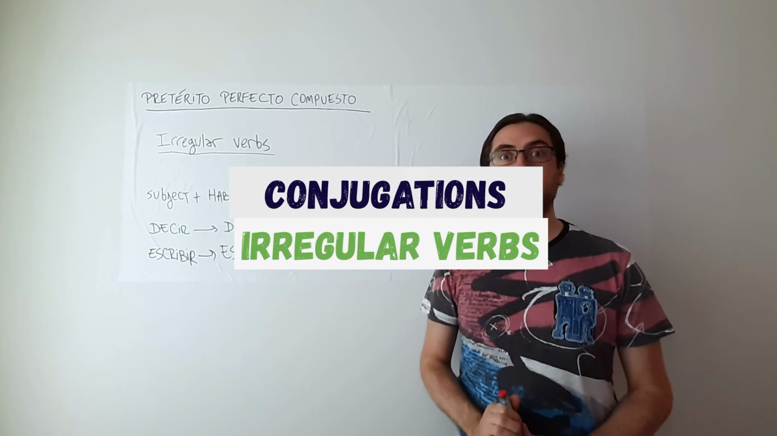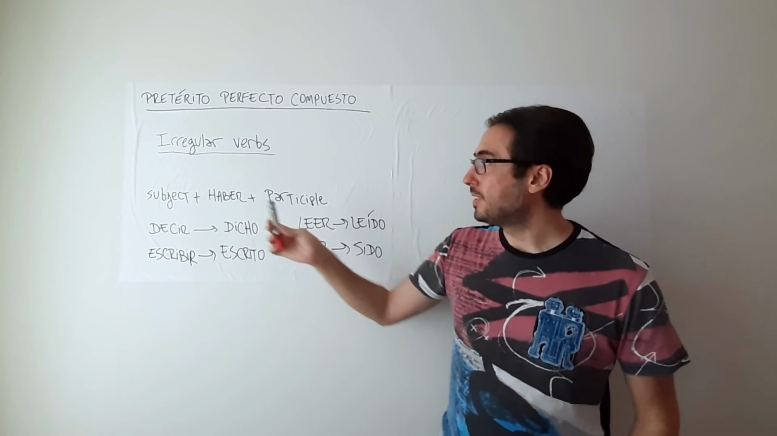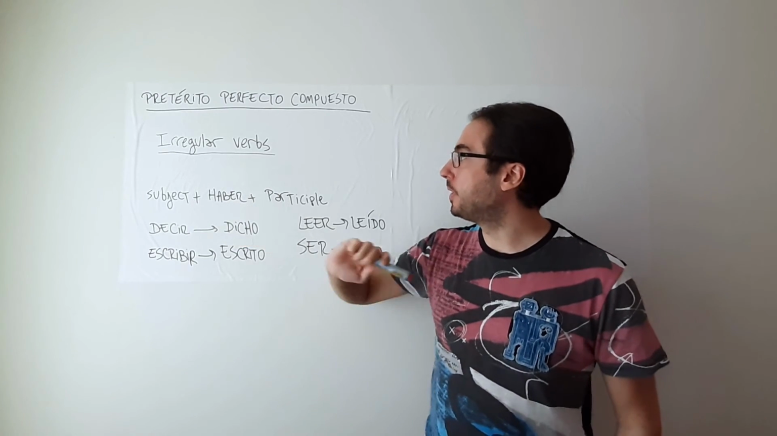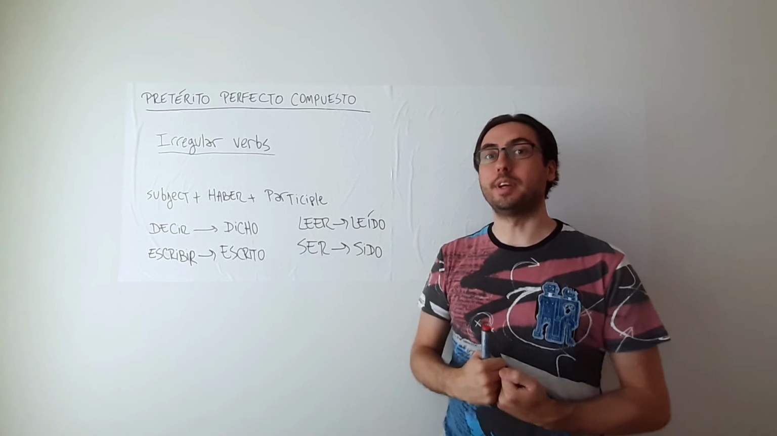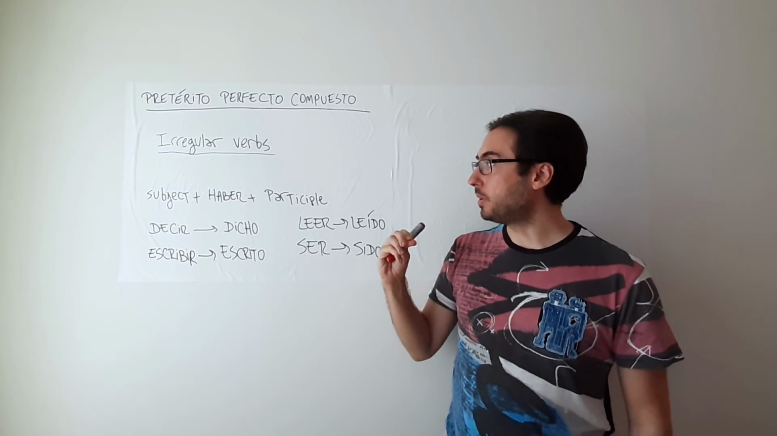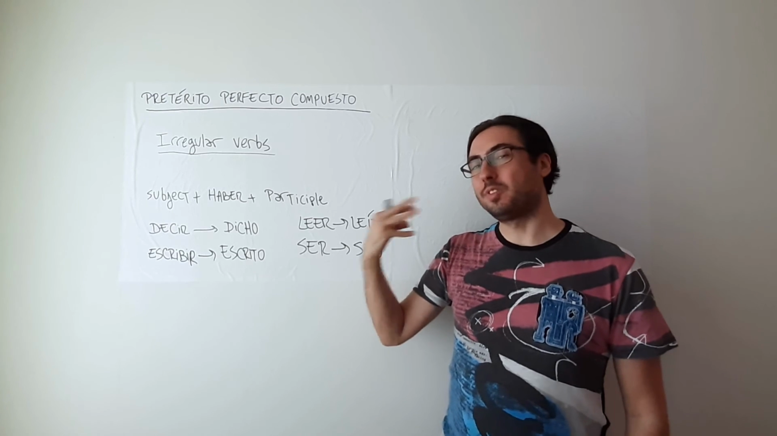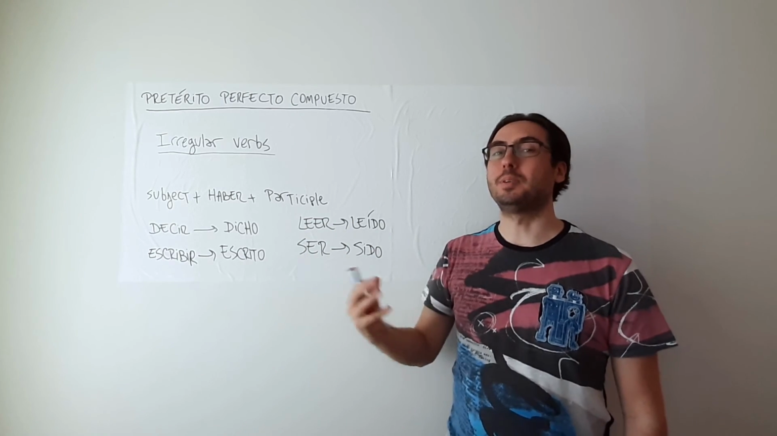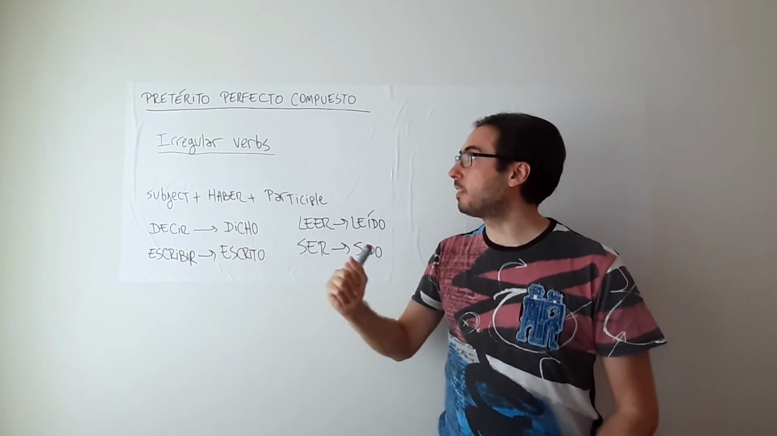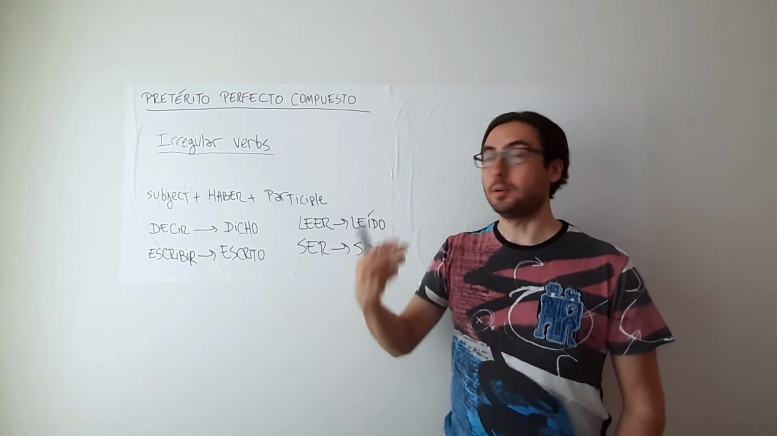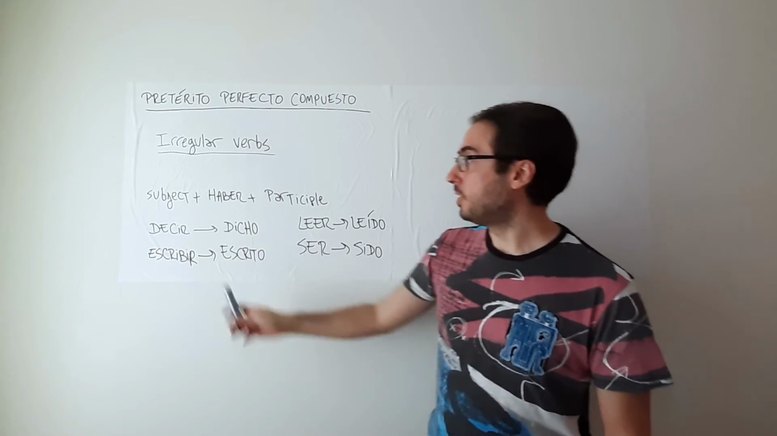In the case of the irregular verbs, they will also follow the same structure, of course. The conjugations for the verb haber are going to be the exact same thing as they were for the regular verbs. However, for the participle, they do not really follow a particular structure. So this one is a case in which for each irregular verb, one has to learn by heart which one is the appropriate participle. So let's see just some examples.